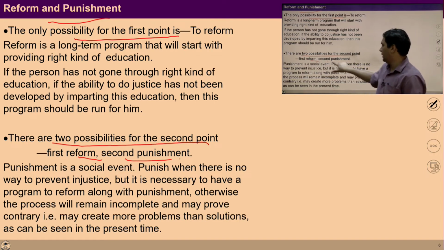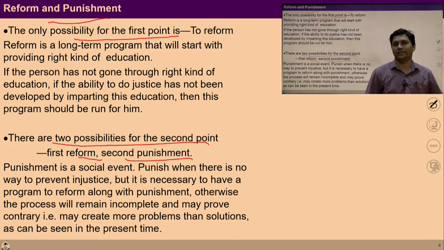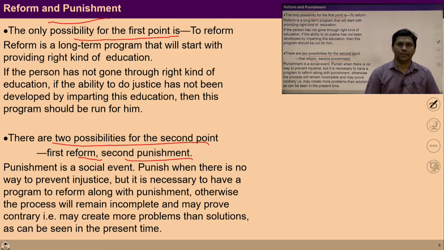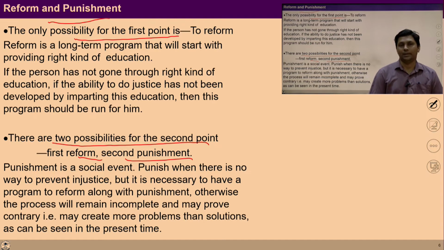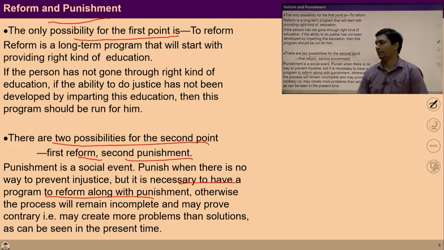And there are two possibilities for the second point. First is reform and second is punishment. To punish when there is no way to prevent injustice, at least to stop that person temporarily, or the social damage that is being done by that person. So it is required to punish that person, but it is not the only step. It is also required to have a program to reform along with punishment. So only punishment will not work. A process of reform along with this punishment is required.